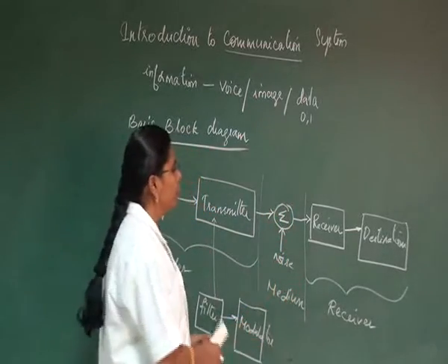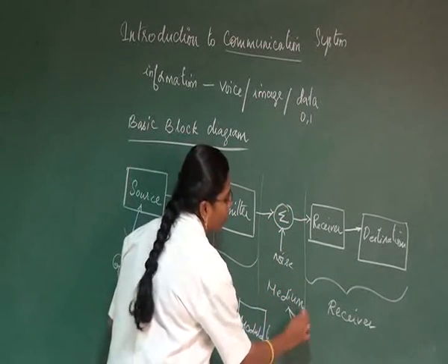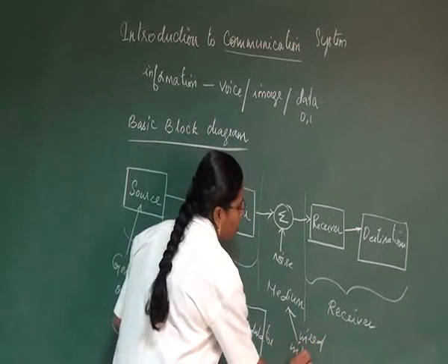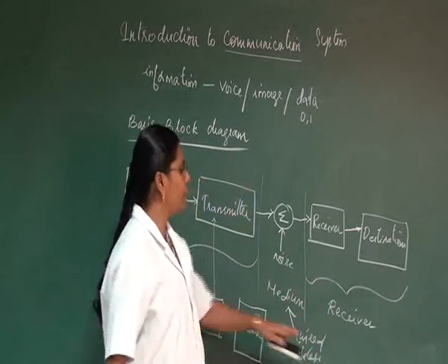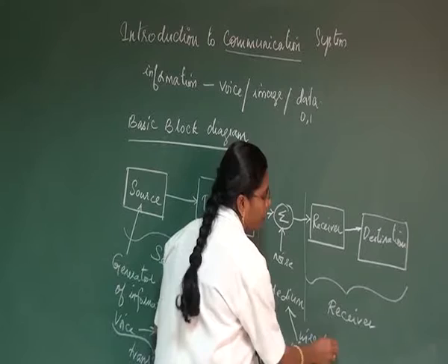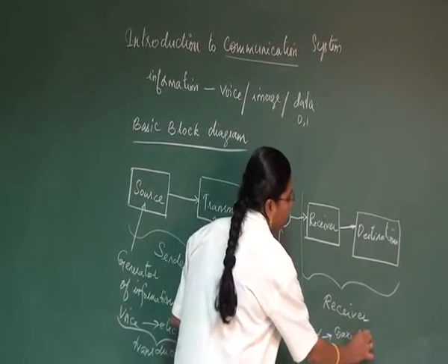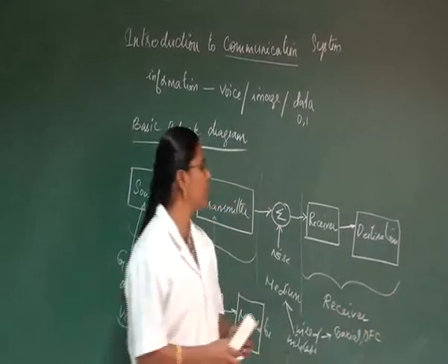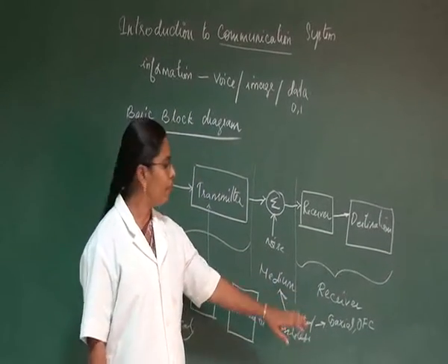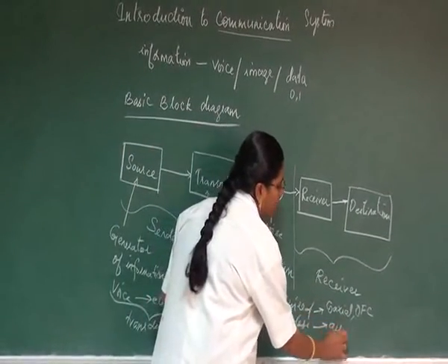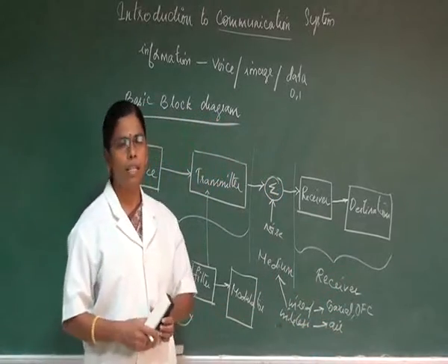We have two types of medium. Number one, it can be a wired medium, or else it can be a wireless medium. An example for a wired medium is a coaxial cable or an optical fiber cable. If it is a wireless medium, it can be air. Air can be taken as an example for a wireless medium.